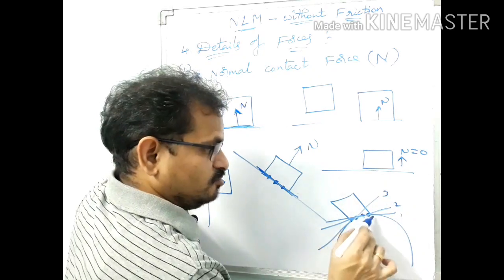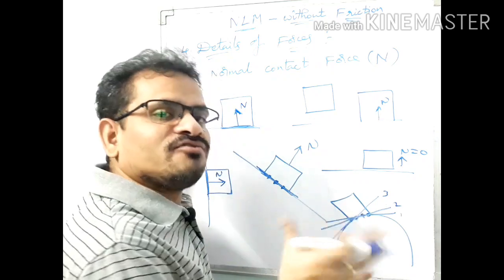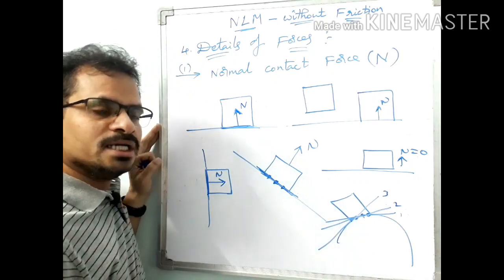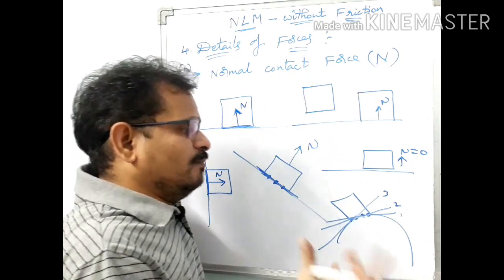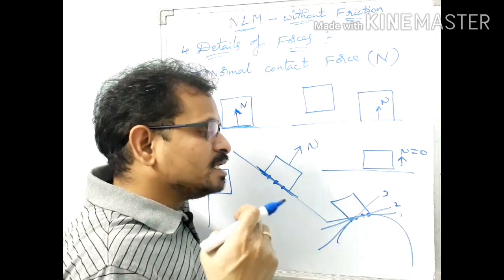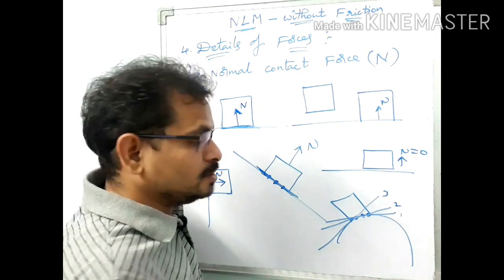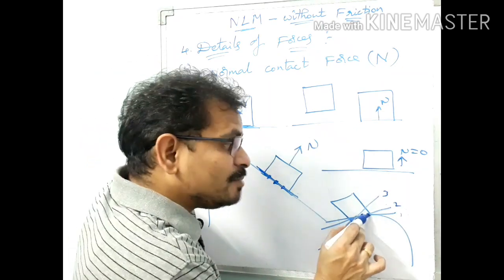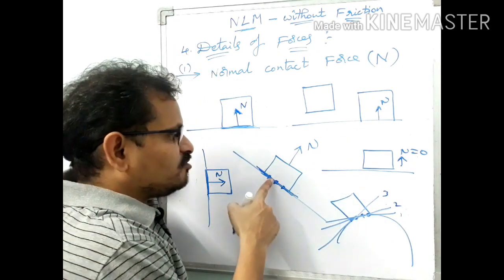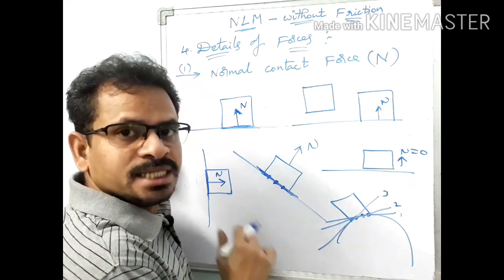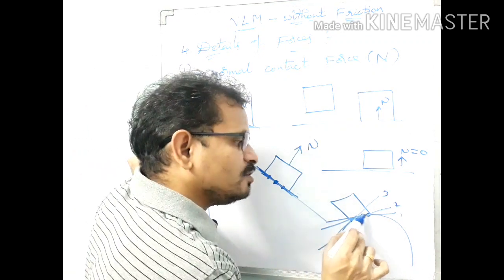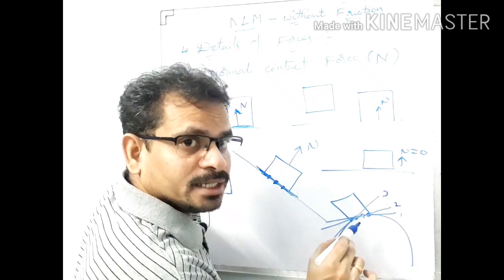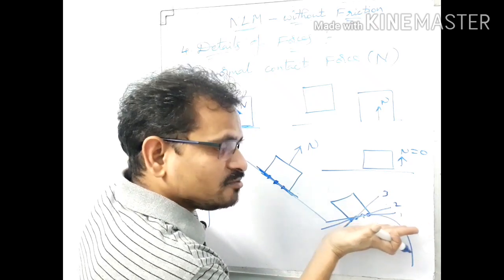Okay. So for the curved surface, the plane of contact is not a single one. There are infinitely many planes of contact here. Then what do we have to do in such a scenario? Suppose you want to find the contact force. See here, the contact force at different points will be different. Here the contact force at every point is the same only, no? But here the contact force at a different point is different, because the planes of contact are different here.